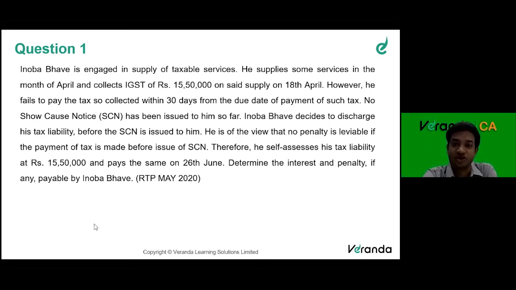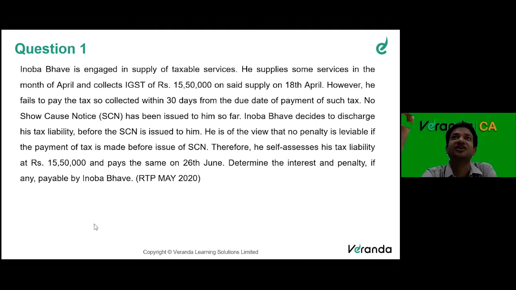Now, logically, you might be right, but we have to go as per the law. So in GST law, we have to go to section 73. What is section 73? Demand and recovery. So assessment happens in section 73, 74 in GST law, right? So in 73(11), it says that within 30 days, if the SSE pays, I repeat, within 30 days, if he pays, there is no penalty.